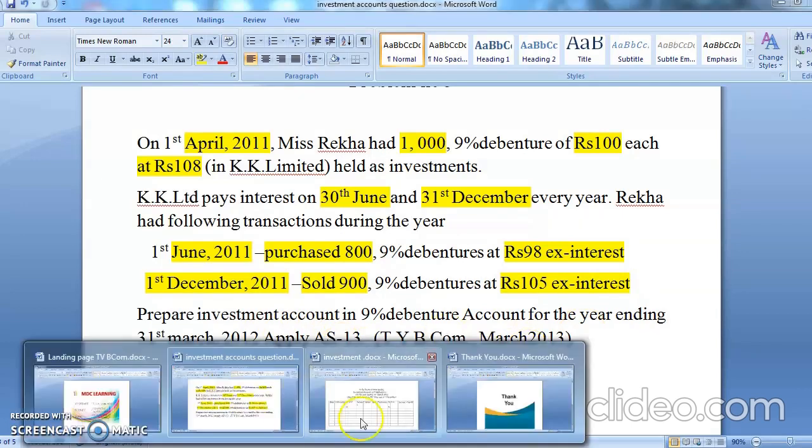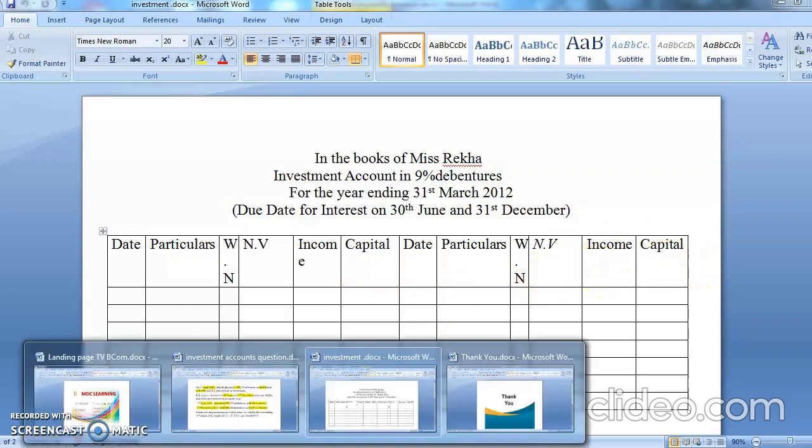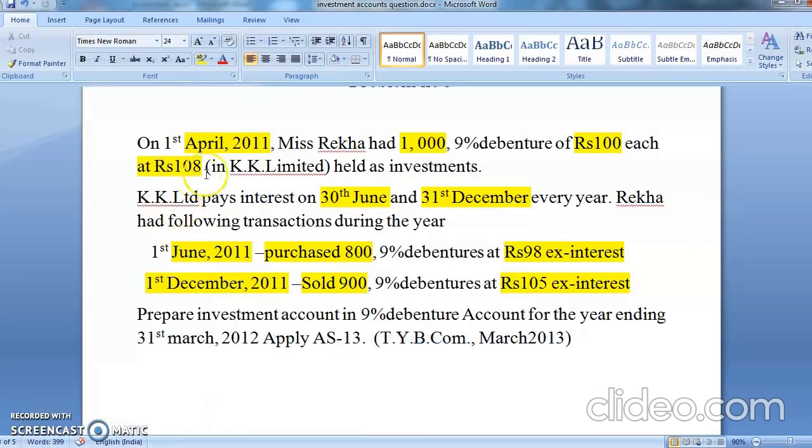Now let's start solving the problem, students. See, in the books of Rekha, investment account in 9% debenture for the year ended 31st March 2012. Due date of interest is 30th June and 31st December. And you know it: date, particulars, working note, nominal value, income, capital. Let's see the first one. Opening balance is how much?